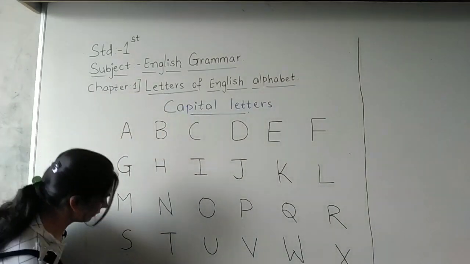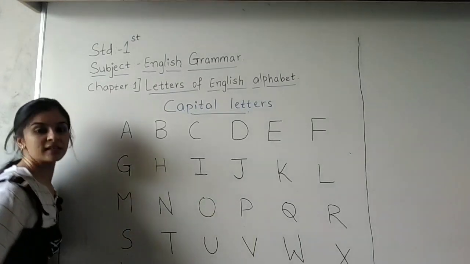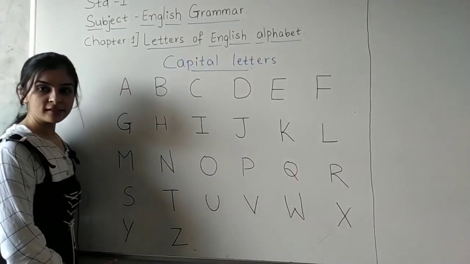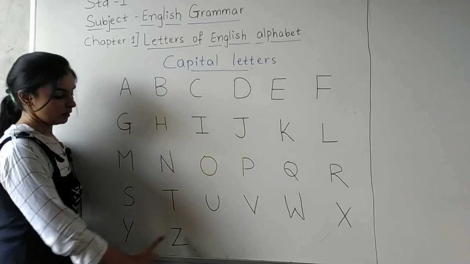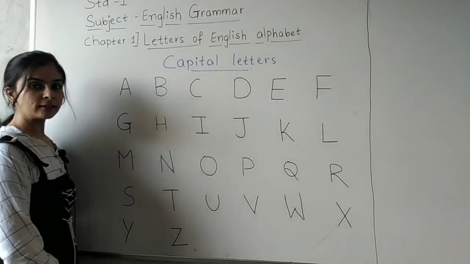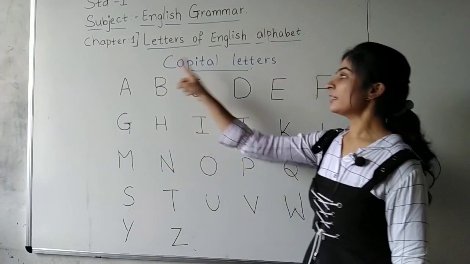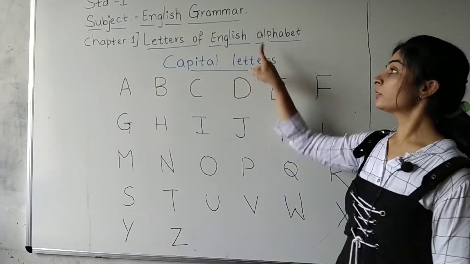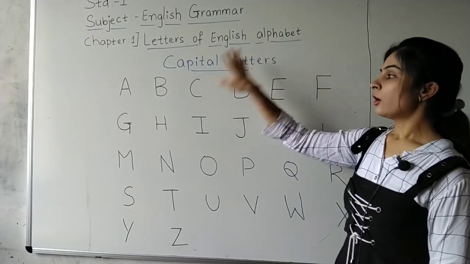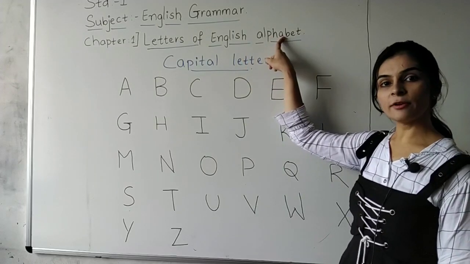Next line. Y, Z. Next line, Y and Z. Okay students, again I am telling you last line, Y Z. Okay, so these are the capital letters of English alphabet. All are the capital letters of English alphabet.